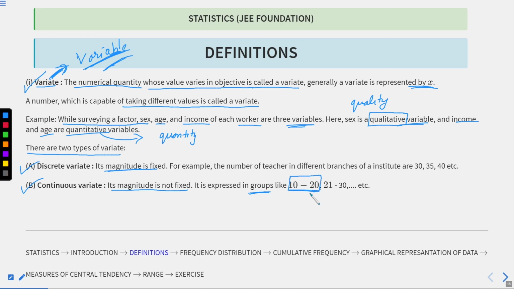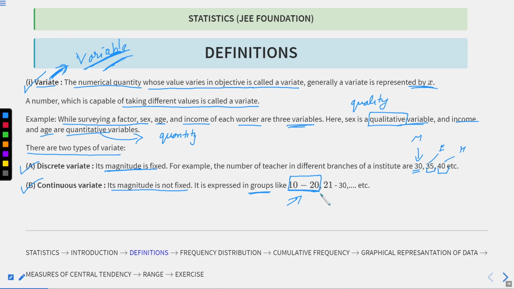But in the discrete case the value is fixed. Suppose the number of teachers in different branches of this institute: in math there are 30 teachers, in eco there are 35, and in history there are 40. I hope this is clear.